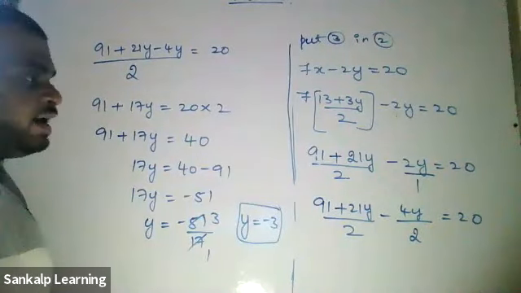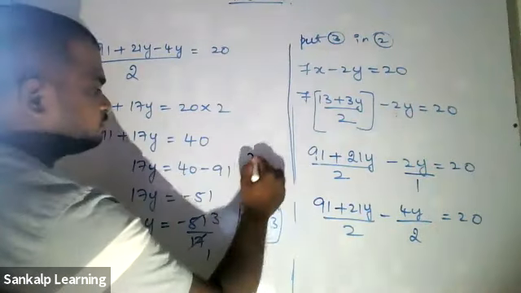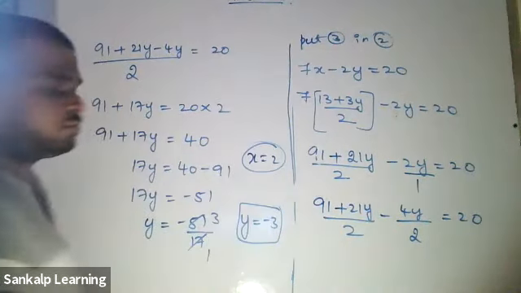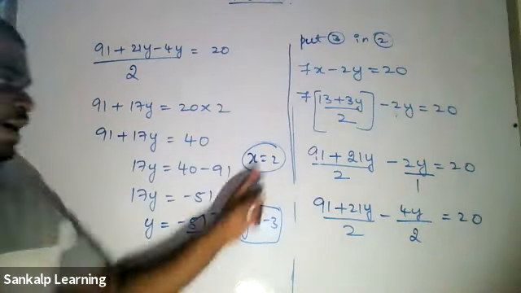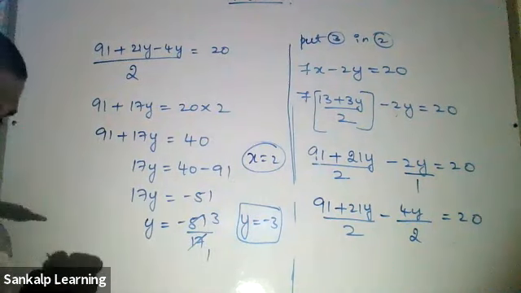Sir, x is equal to 2. Yeah, x is equal to 2 is correct. So when you substitute back in 3, you'll get x is equal to 2. x is equal to 2, y is equal to minus 3. Yeah, that's correct.